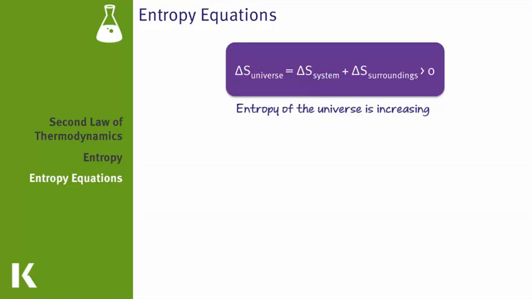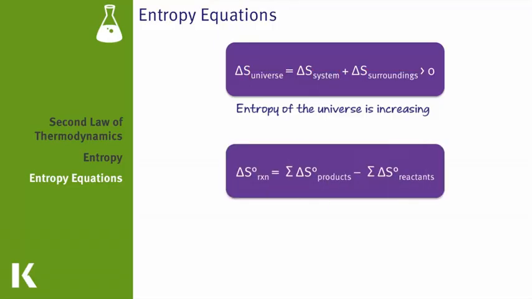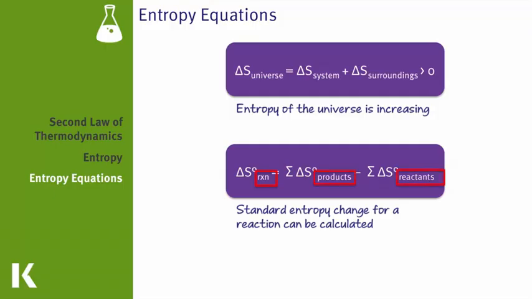The second formula is how to calculate the standard entropy of a reaction. Standard entropy is another state function, so it's pathway independent, and all that is important is the difference between the final and initial state. So we would simply take the entropy of the products and subtract out the entropy of the reactants. For example, on test day, you could be given a system like the combustion of a hydrocarbon in the presence of oxygen, and then given the entropy of each compound, and then asked to calculate the change in entropy for the entire system.